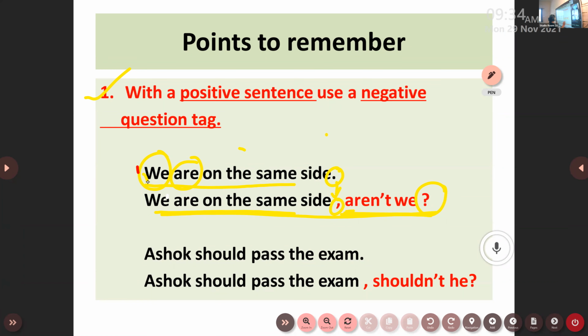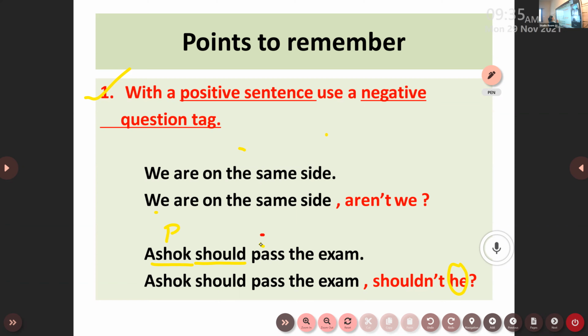Here, look at the second sentence. I have started my sentence with Ashok. The name Ashok, I have used the noun Ashok. I cannot use Ashok in my tag, right? Instead of Ashok, I have used the pronoun he. Ashok should pass the exam. Here, the auxiliary verb is already present, should. Ashok is a noun. I should change this noun into a pronoun.